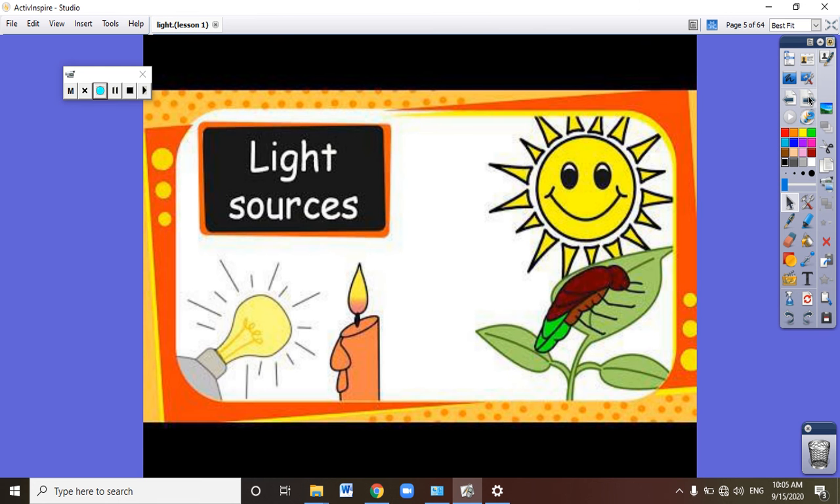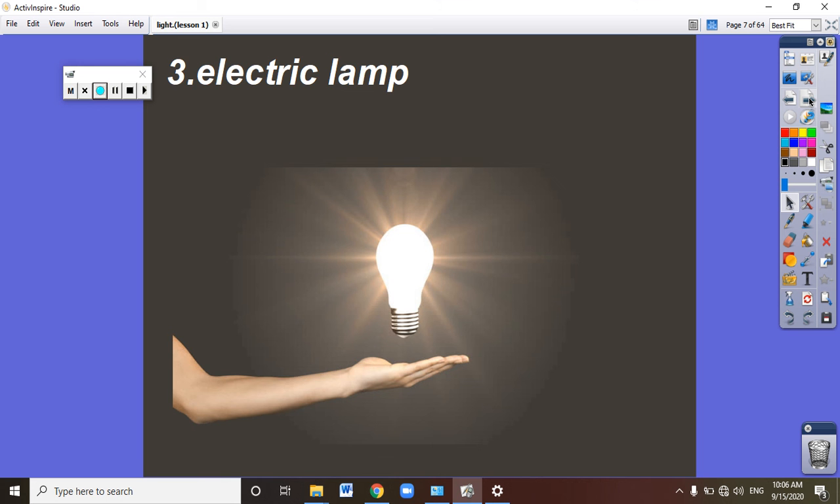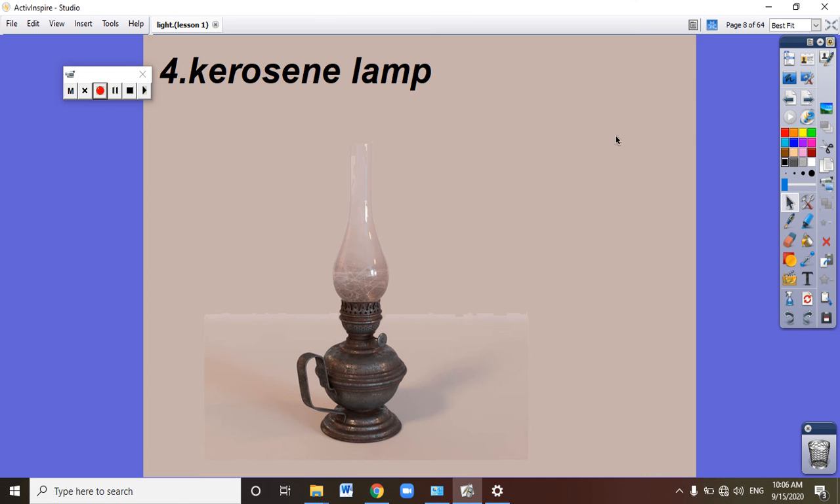We have many sources of light. What are the sources of light? The main source of light on the earth is the sun. The sun is the biggest source of light on the earth. It's the biggest thing that gives us light. What else? The electric lamp and the kerosene lamp.